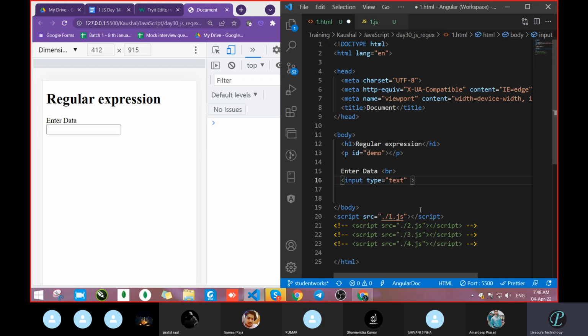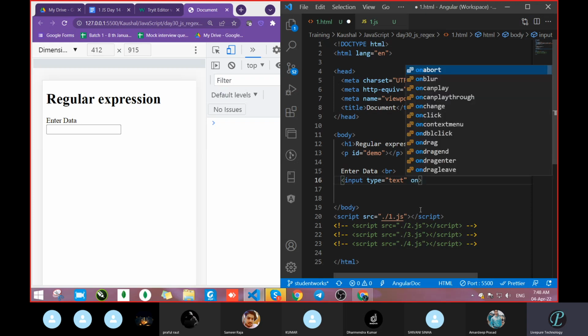So previously we were using the click event, means onclick. Onclick will work only when you click that. But I do not want onclick. I want it when you are changing the tab, means when you leave the input, or when you press the key up, means once you press the key and leave the key, at that time itself. Then you can go with a different event.